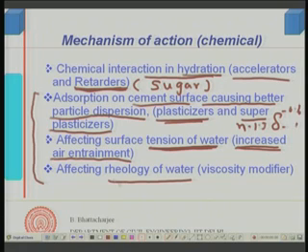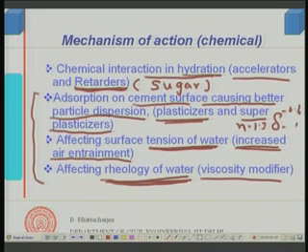If you want to reduce that bleeding and at the same time you want a lot of dispersion, what you add is called a viscosity modifier, and this changes the viscosity of the water. So, this affects the rheology of water. Viscosity modifiers are essentially used in self compacting concrete, not in ordinary concrete, so we will not have much discussion on that.